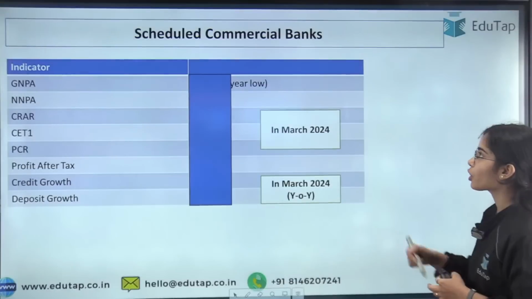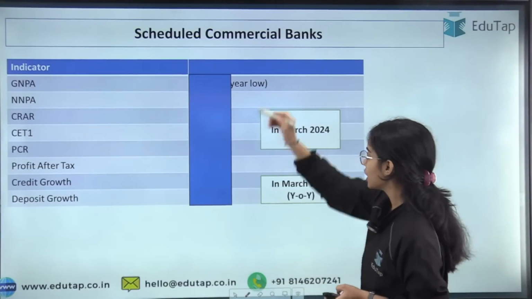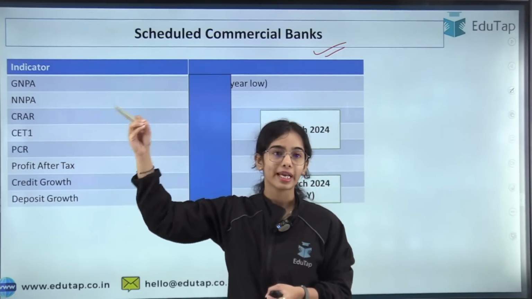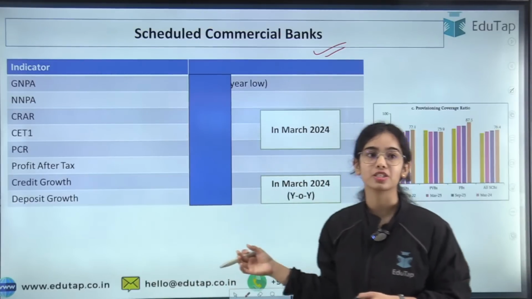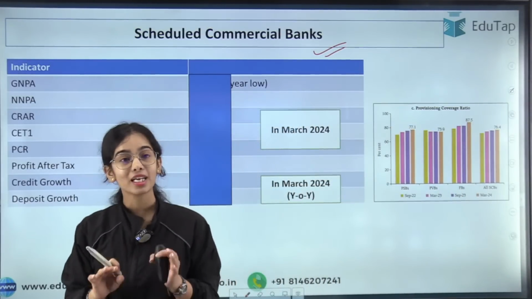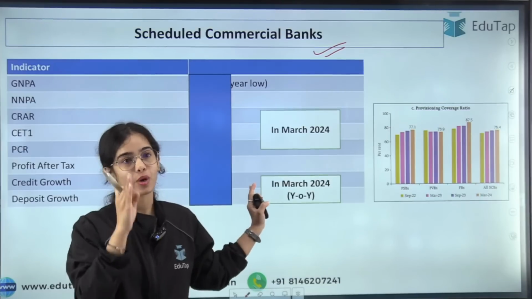I have asked you from the scheduled commercial bank perspective. Now you have to tell me in the comment section from the urban cooperative bank and from the NBFCs' perspective, because these percentages are most important. Data is too much, but these are the important data that you have to focus on.